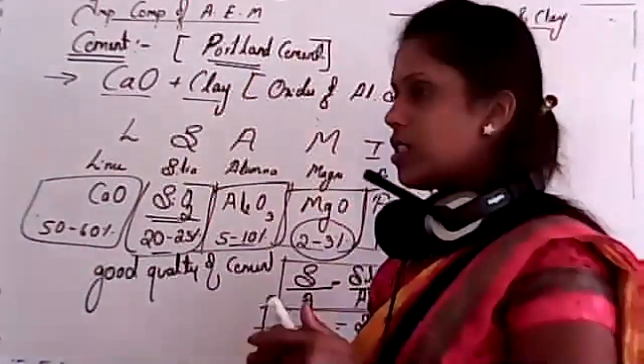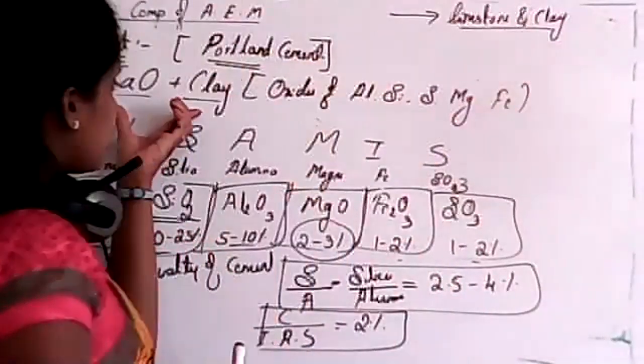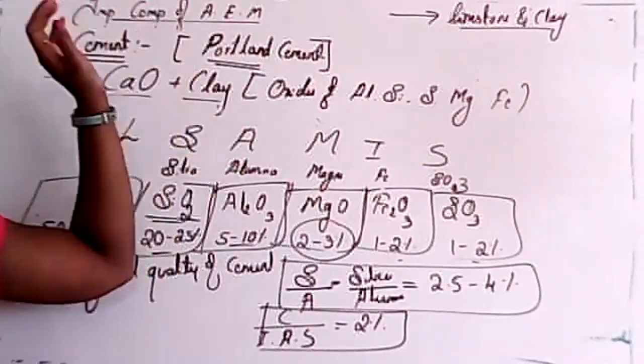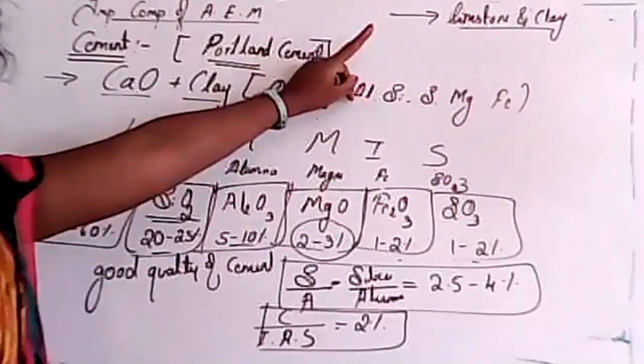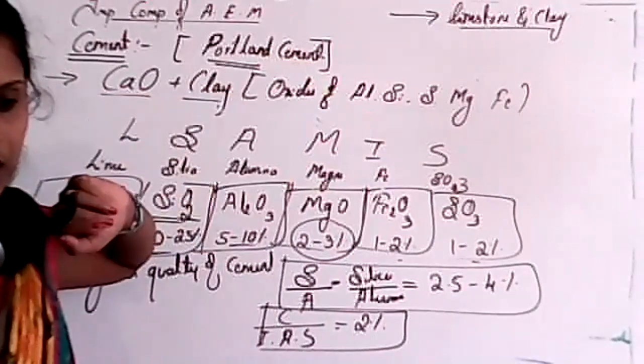Just note down the difference. Raw material is limestone and clay. The main constituent is calcium oxide and clay, because calcium oxide is again derived from limestone itself. So that's why limestone is a raw material. Is it clear, student?